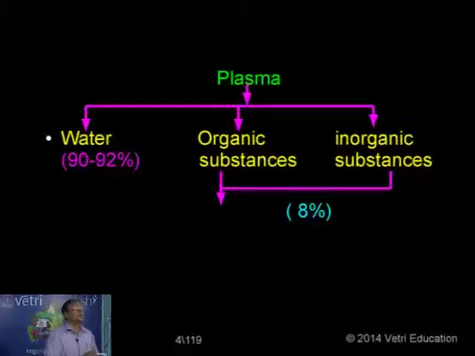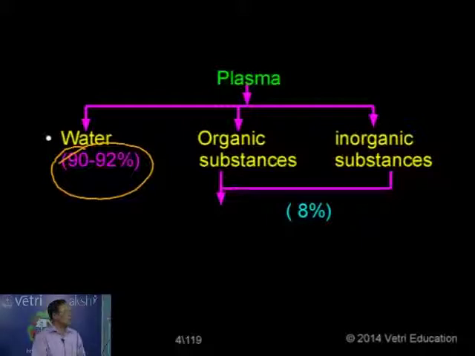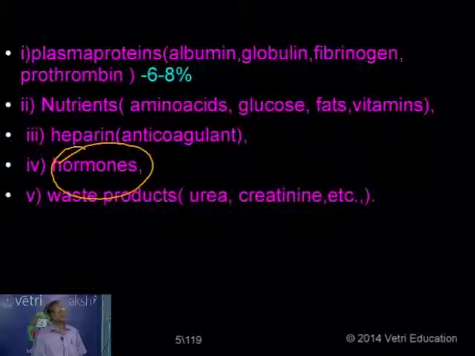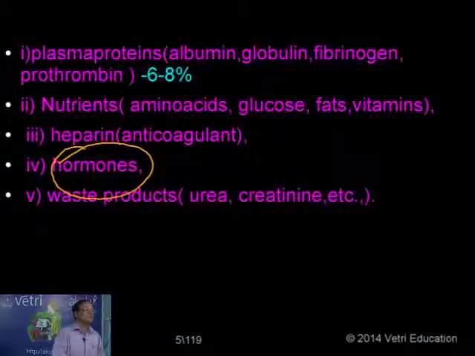Now the plasma nearly 90 to 92% is formed of the solvent, namely water. The remaining 8% alone together forms organic and inorganic substances. So we have plasma formed of liquid, namely the solvent water 90 to 92%. The remaining 8% alone being formed of organic and inorganic substances. Then, what are the different types of organic substances found in plasma? So these are all the organic substances.